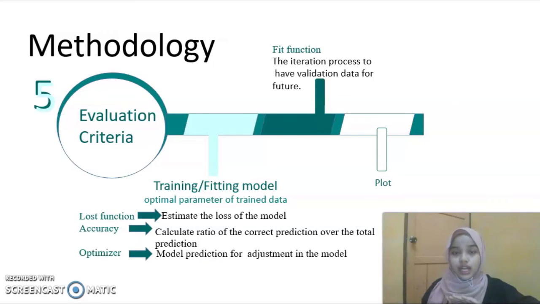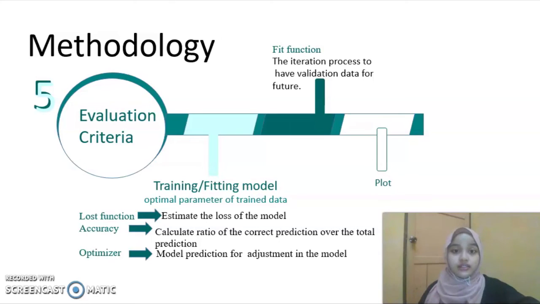In machine learning, we are not focusing only on the result. We need to evaluate our result. Is our prediction correct? How much is the data loss, and many more. For the first, we use a train and fitting model. In this model, we have three types of parameters, which are loss function, accuracy, and optimizer. Loss function will estimate the loss that we have in the model, the second one is we can predict the accuracy of our prediction, and the third one is we need to have an adjustment of prediction for our model.